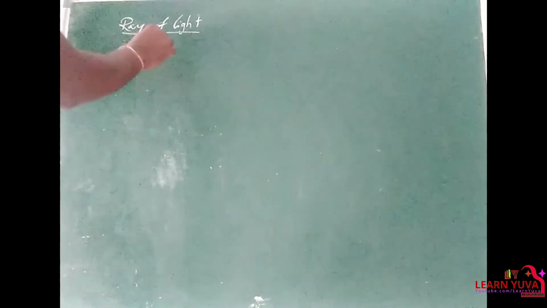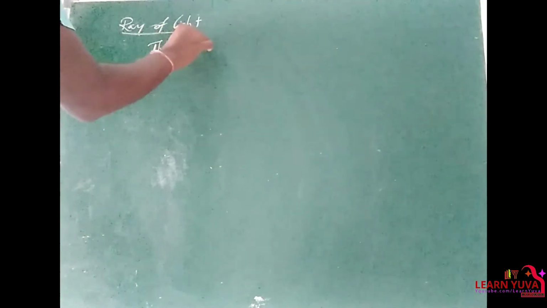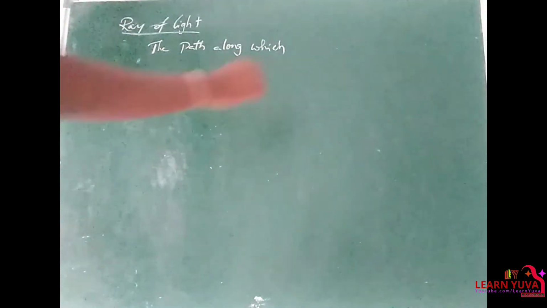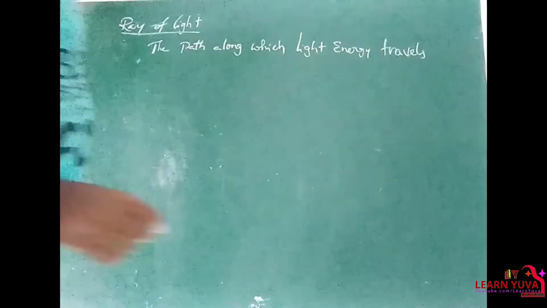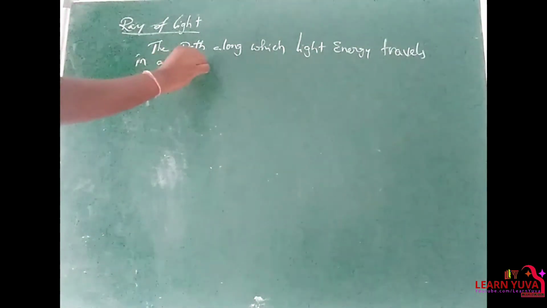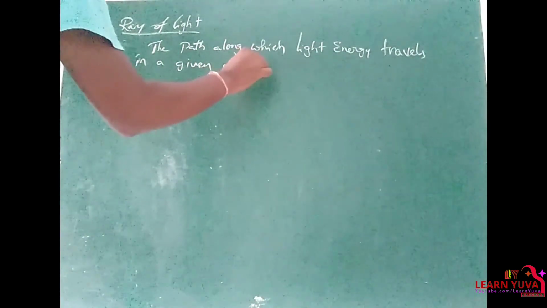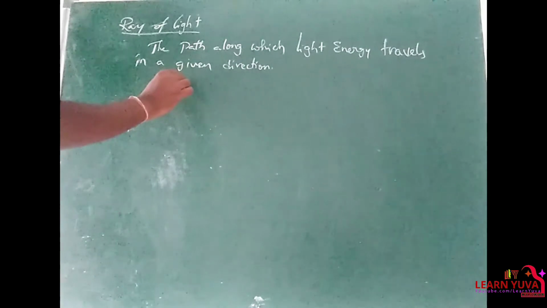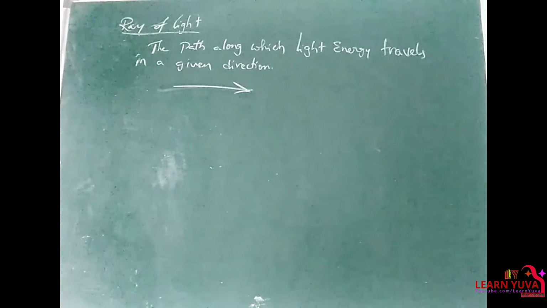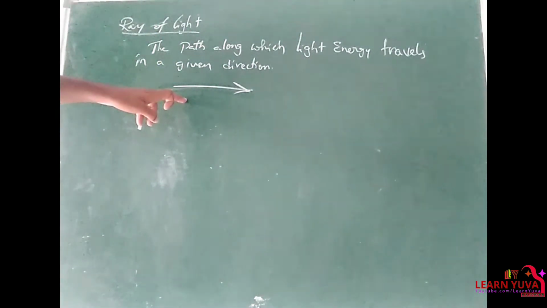So the path along which the light energy travels in a direction, or in a given direction, is the path of the light ray. Clear?